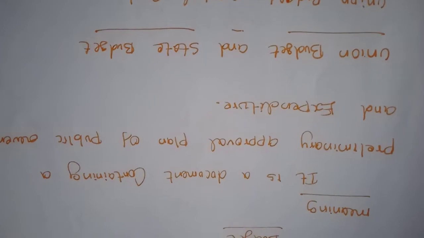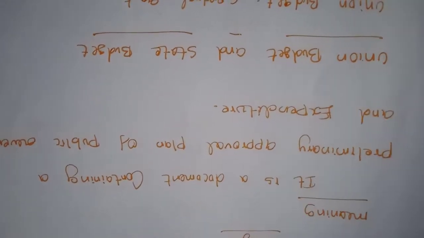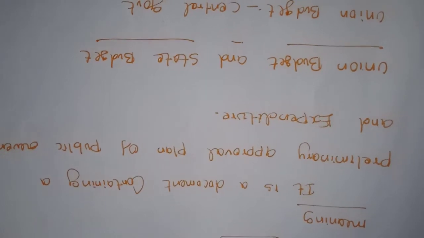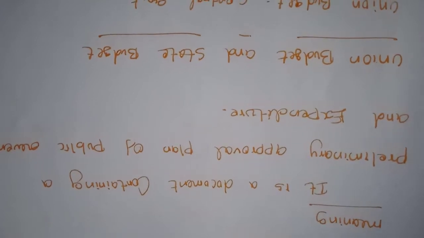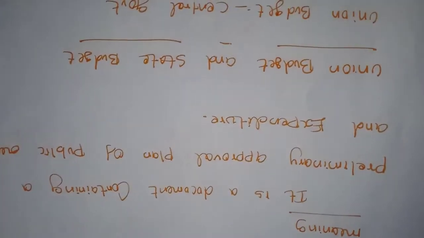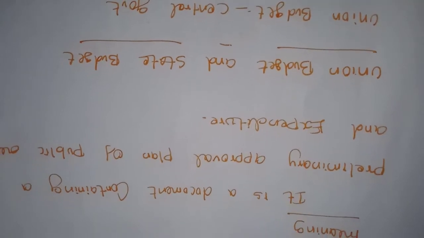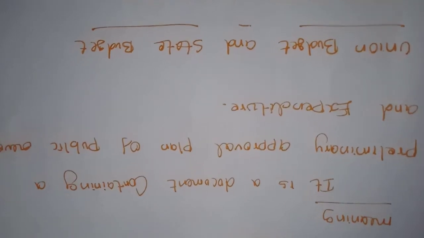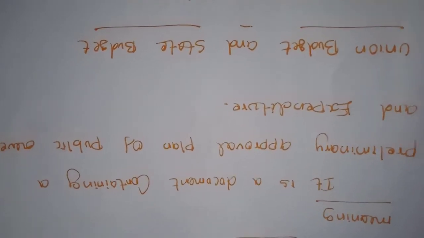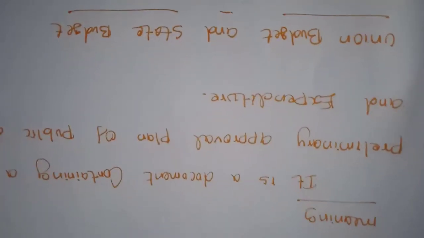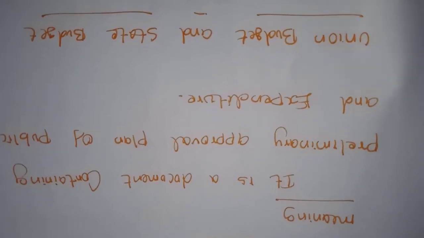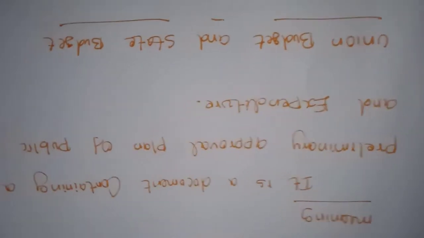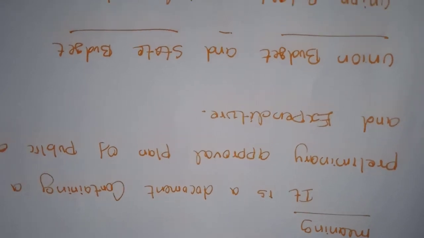Every year the government draws up a financial statement. What things are going to be implemented, how many types of tax are going to increase, how many types of tax may decrease, and all the financial details will be mentioned in the statement, and it will be submitted in the parliament every year. So it is a document containing a preliminary approved plan of public revenue and expenditures.